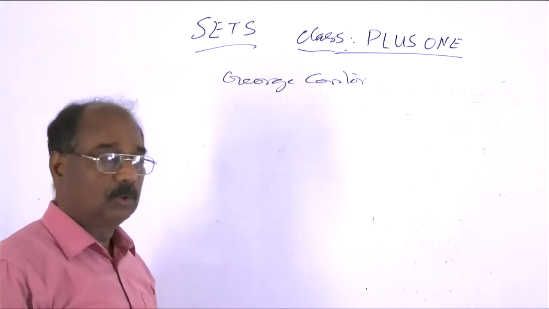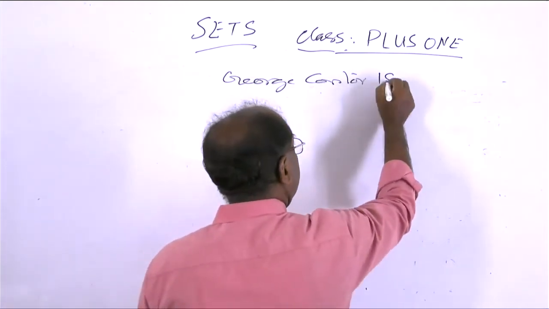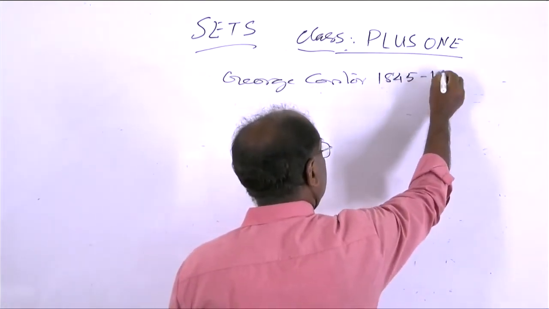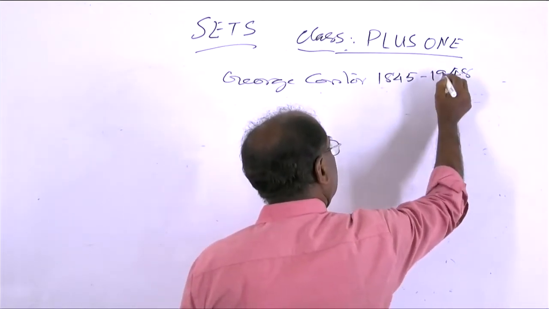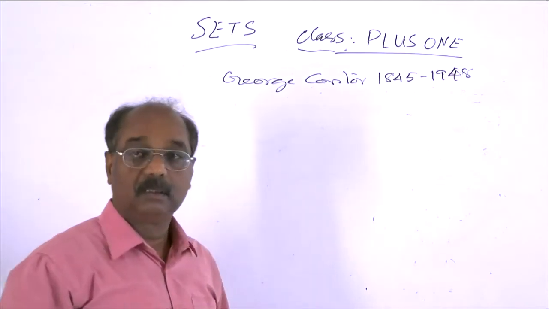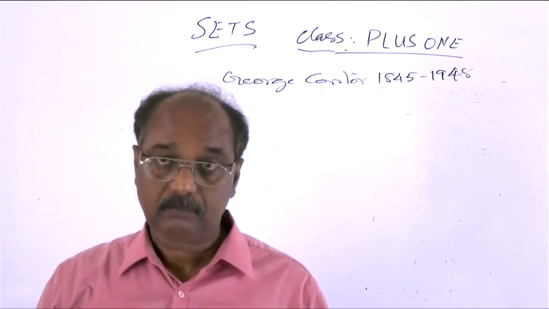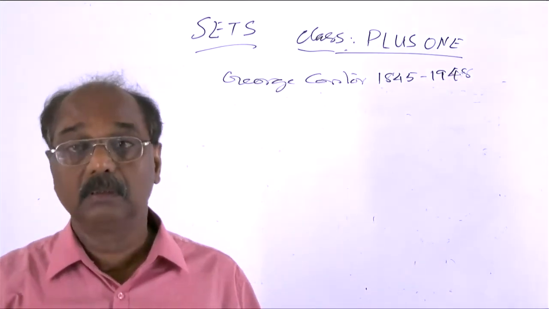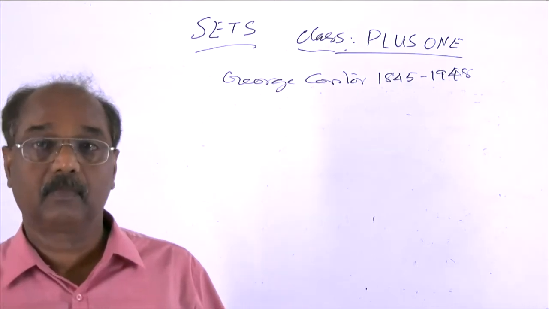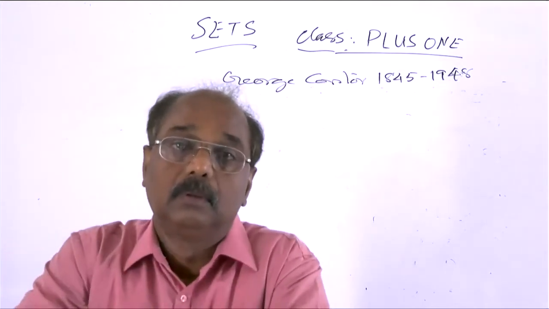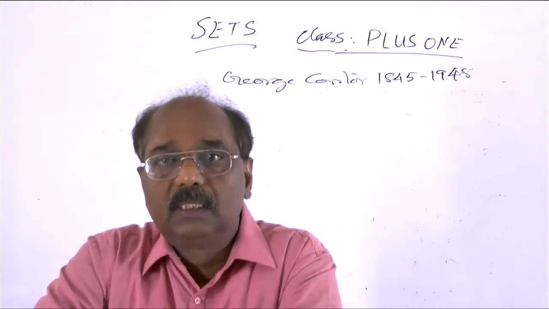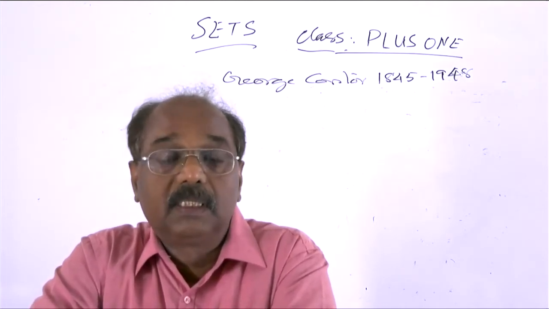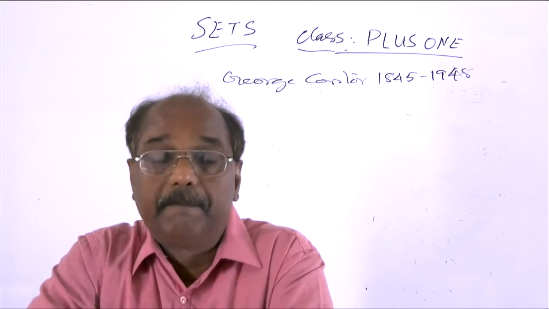George Cantor, who lived from 1845 to 1918, was a famous German mathematician. And now, by a set, we usually think of the literary meaning.